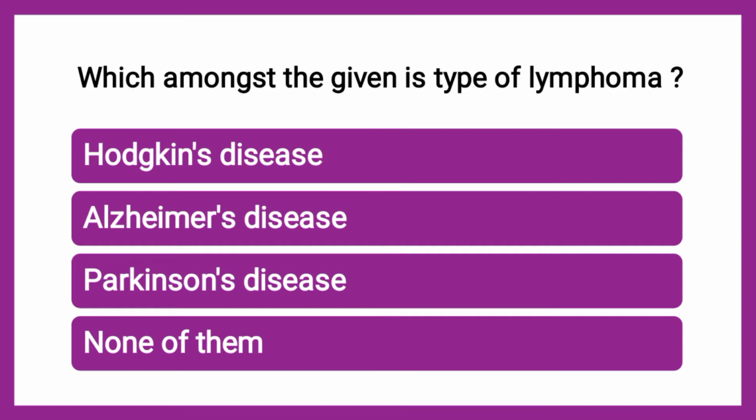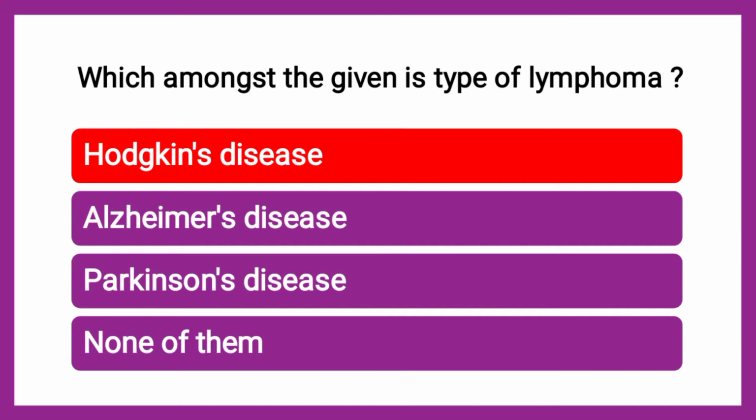Next question is, which amongst the given is a type of lymphoma? Whether it is Hodgkin's disease, whether it is Alzheimer's disease, whether it is Parkinson's disease, or none of them. The correct answer is Hodgkin's disease, because Alzheimer's and Parkinson's, you very well know that they are neurological disorders.